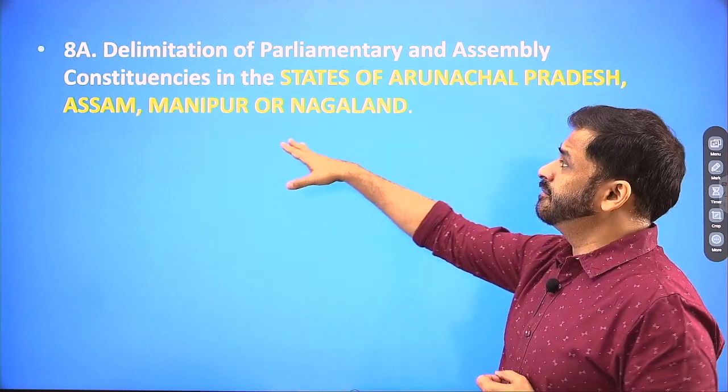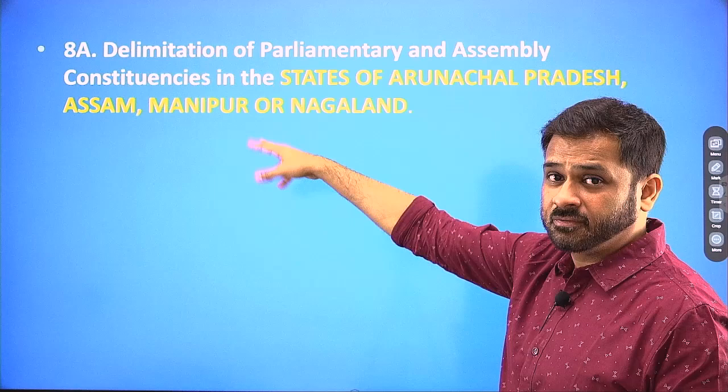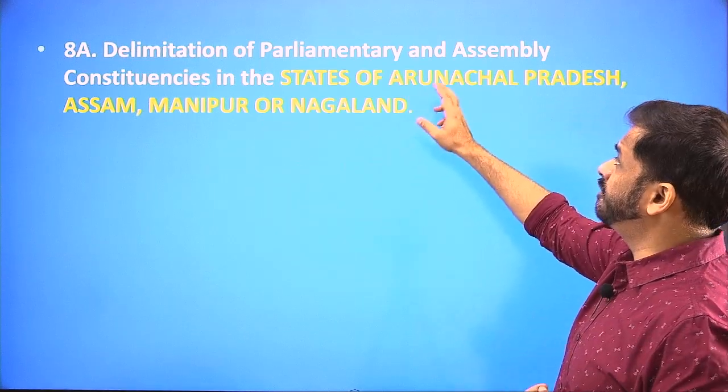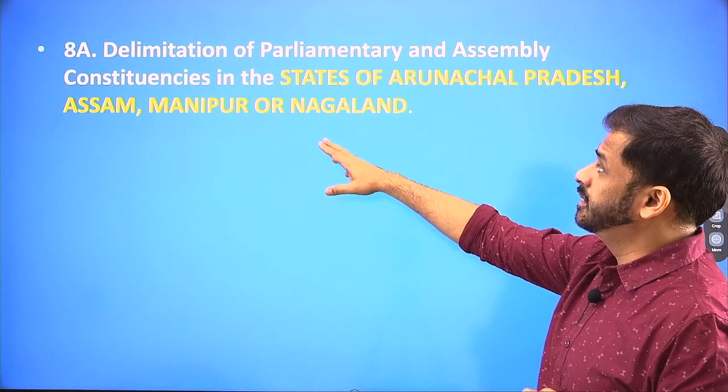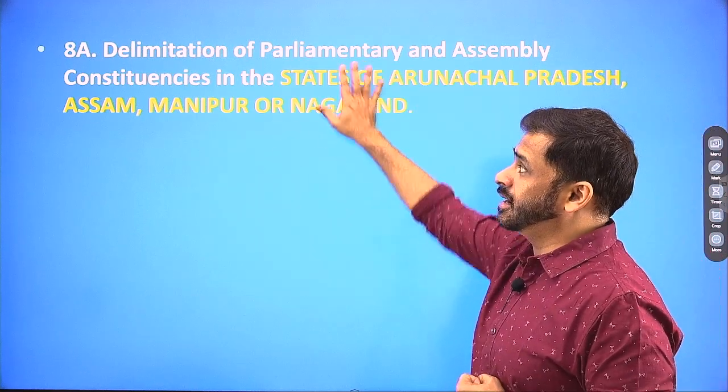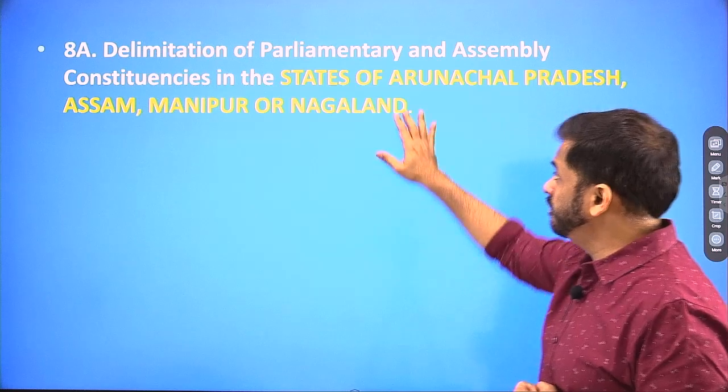So here itself it is mentioned in section 8A of the Representation of People Act 1950 that delimitation of parliamentary and assembly constituencies in the states of Arunachal Pradesh, Assam, Manipur and Nagaland, this is a provision. Let's see what the provision is with respect to these states.